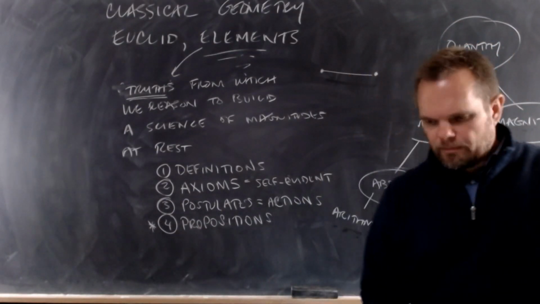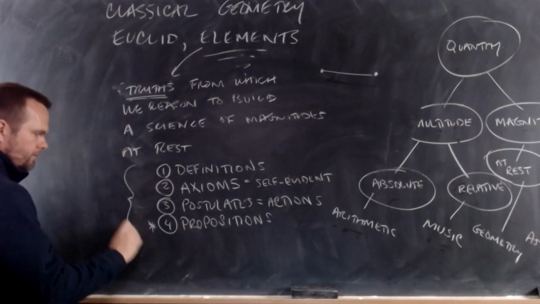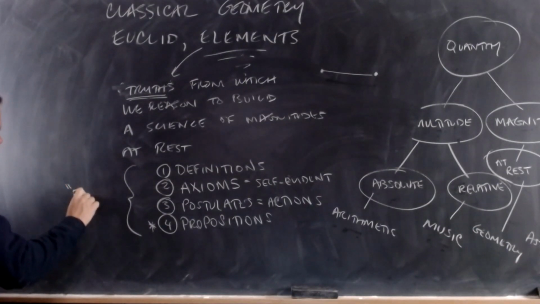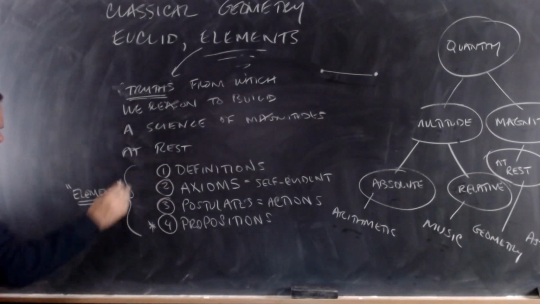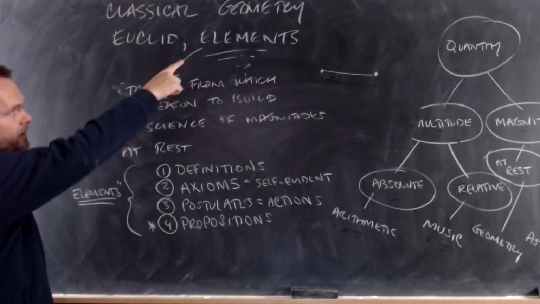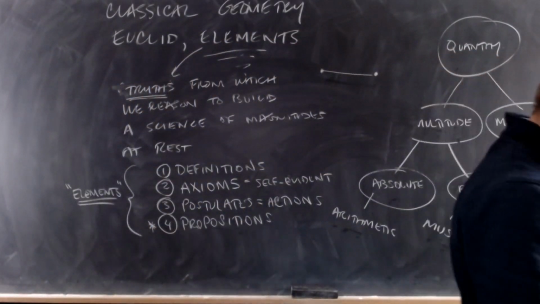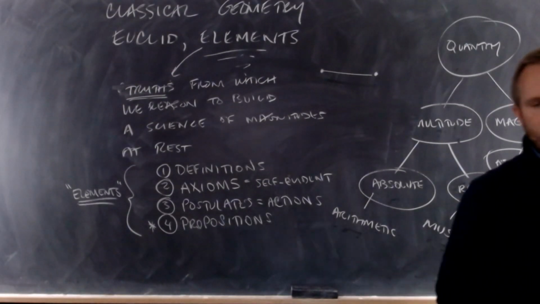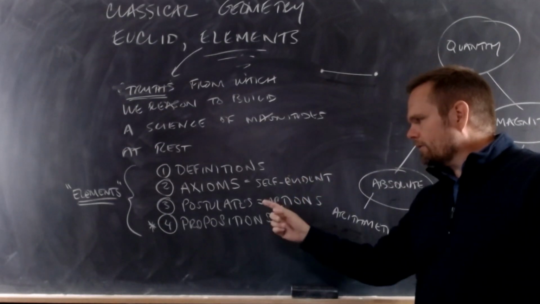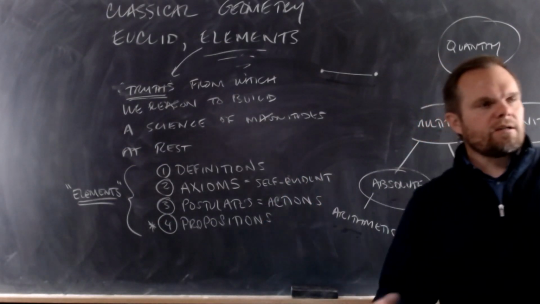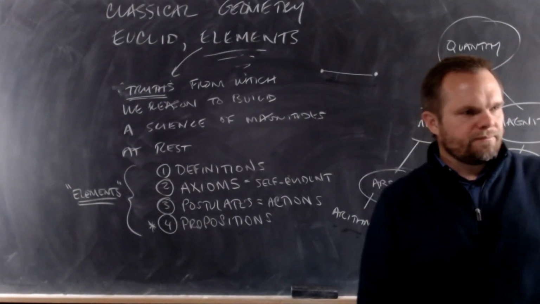So what I want you to remember, what's most important about this, is that these 4 things we're going to learn are the elements. These 4 things are the elements this book is named after. When we talk about Euclid's Elements, we're talking about the definitions, axioms, postulates, and propositions that are collected and presented to us by Euclid in this book.